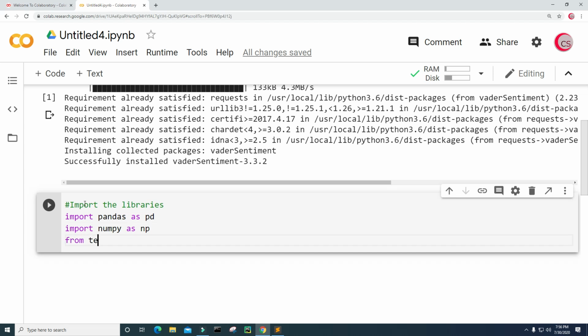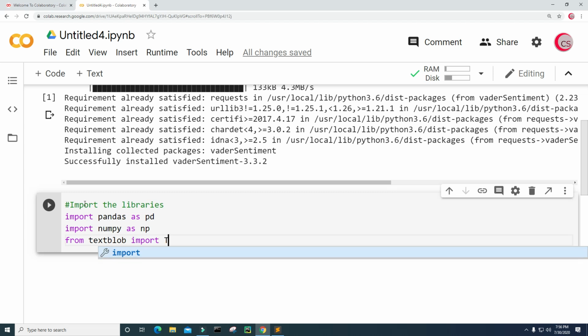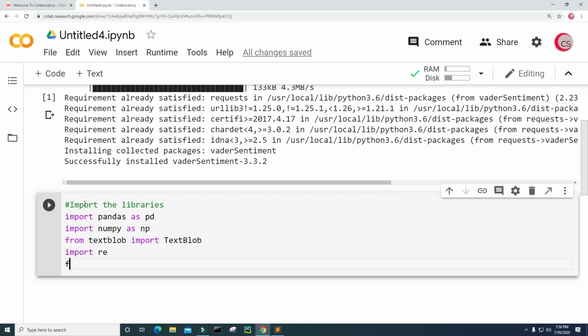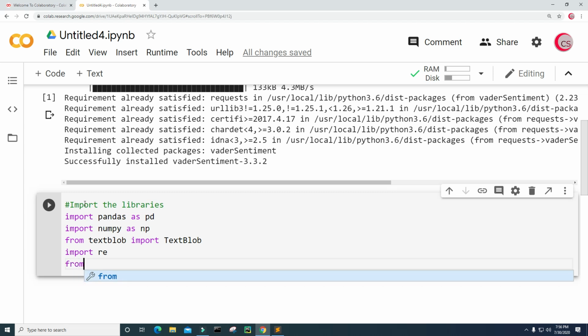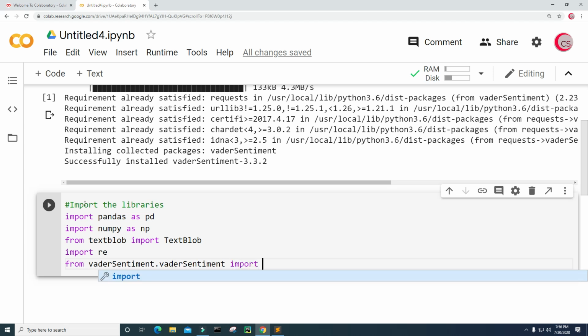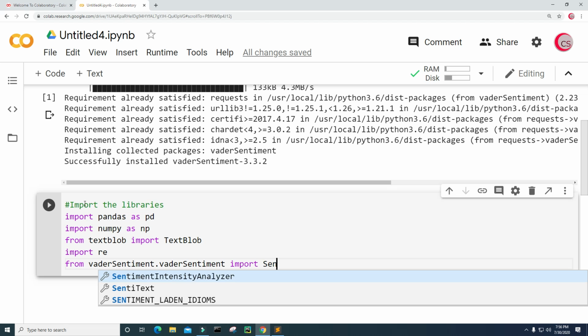Next from textblob, I'm going to import TextBlob. All right. Next, I'm going to import re. And from vaderSentiment.vaderSentiment, I'm going to import SentimentIntensityAnalyzer.